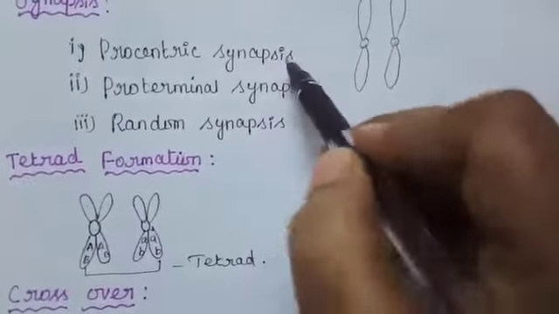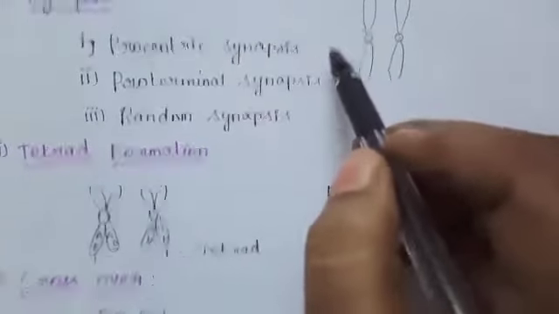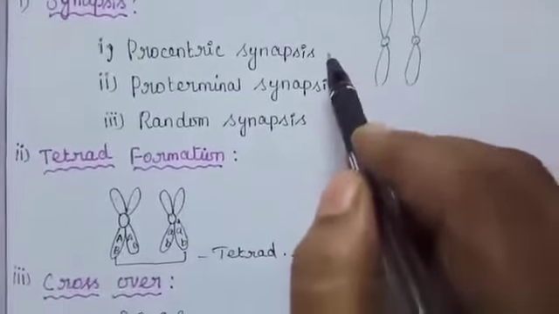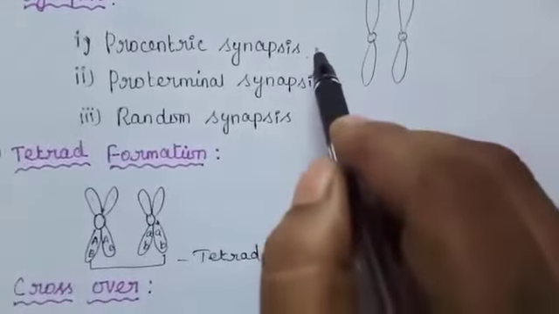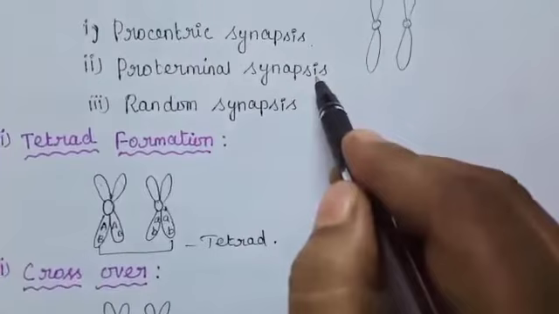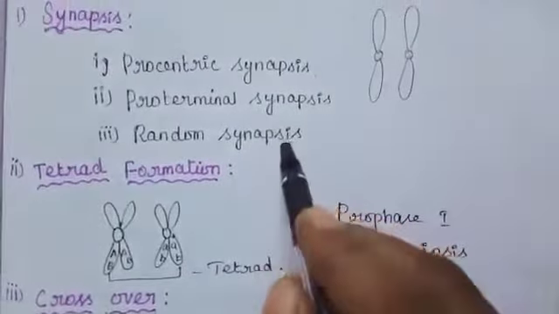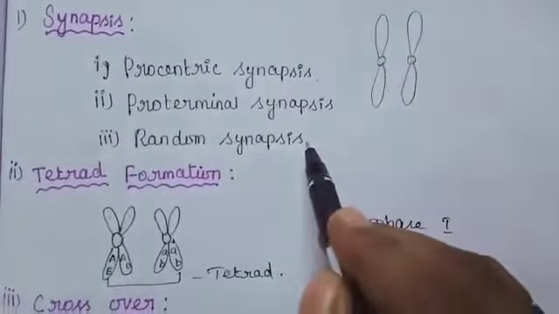What is procentric synapsis? Pairing starts from the middle of the chromosomes. In proterminal synapsis, pairing starts from the telomeres. Telomeres means ends. In random synapsis, pairing starts from anywhere.